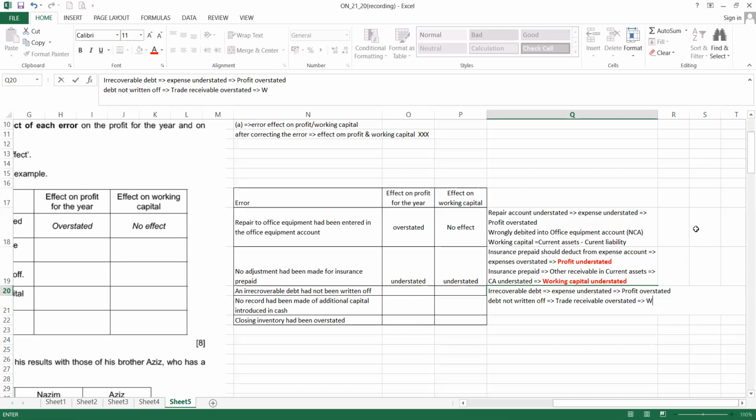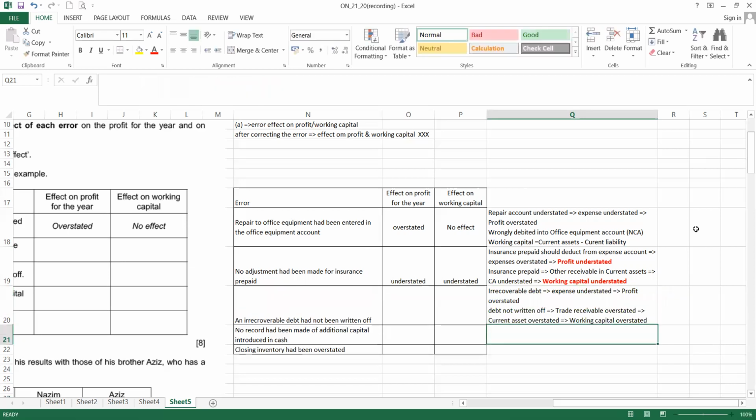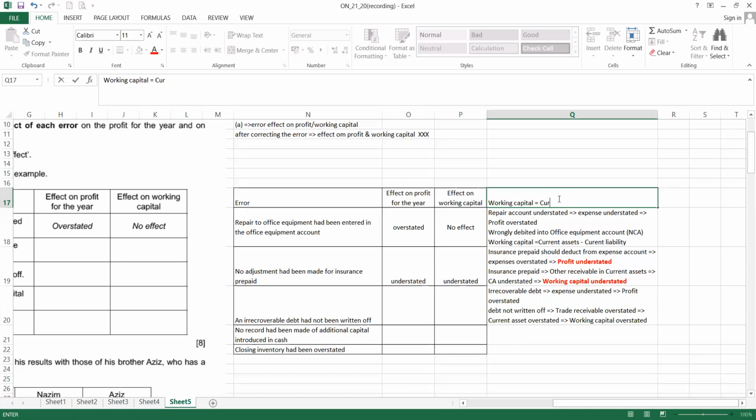Trade receivable is under current asset, so current asset will also be overstated. When current asset is overstated, working capital is overstated because of the working capital formula: current asset minus current liability.